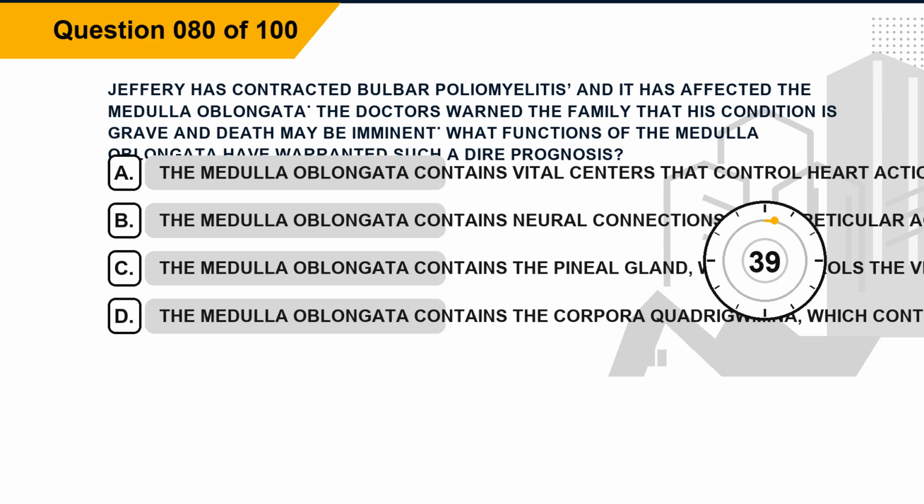Question 80. Jeffrey has contracted bulbar poliomyelitis, and it has affected the medulla oblongata. The doctors warn the family that his condition is grave and death may be imminent. What functions of the medulla oblongata have warranted such a dire prognosis? Option A. The medulla oblongata contains vital centers that control heart action, blood vessel diameter, and respiration. Option B. The medulla oblongata contains neural connections of the reticular activating system. Option C. The medulla oblongata contains the pineal gland, which controls the vital centers. Option D. The medulla oblongata contains the corpora quadrigemina, which controls the neural transmission of impulses along the spinal cord.